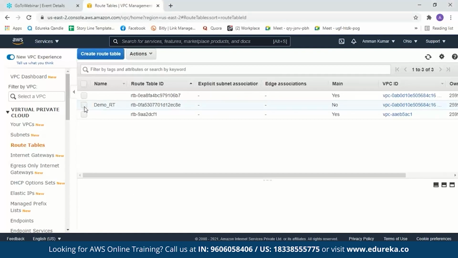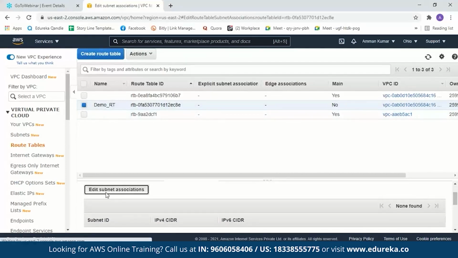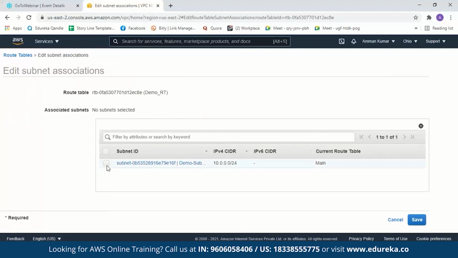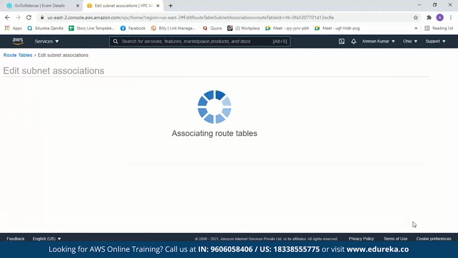After we create a route table, we have to associate a subnet to it. So we'll click on the route table over here, go to subnet associations, and edit subnet associations. Now select a subnet. This is our subnet, the demo subnet. So we'll save it over here.